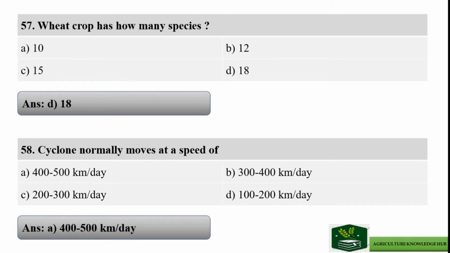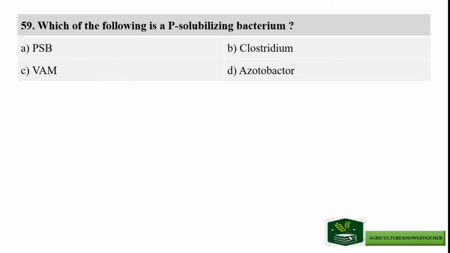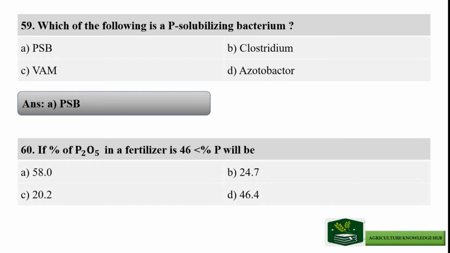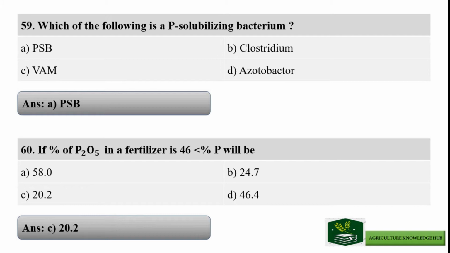Next question: which of the following is a phosphorus solubilizing bacteria? The options are PSB, Clostridium, VAM, and Azotobacter. The right answer is option A, PSB. Question number 60: if the percent of P2O5 in a fertilizer is more than 46%, then phosphorus will be, and the options are option A 58, option B 24.7, option C 20.2, and option D 46.4. The right answer is option C, 20.2.